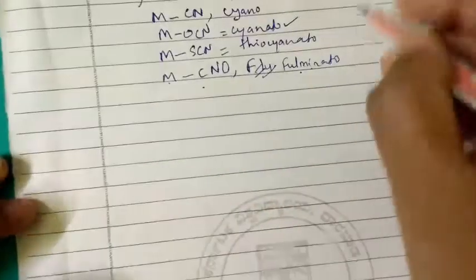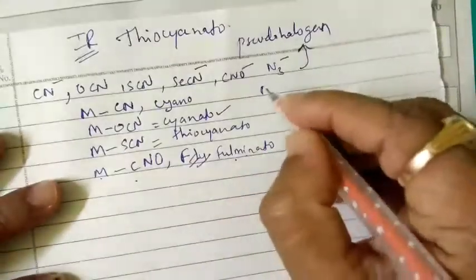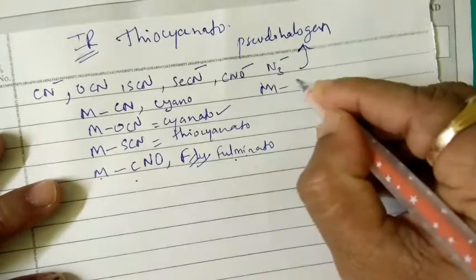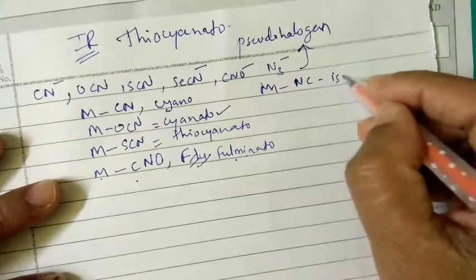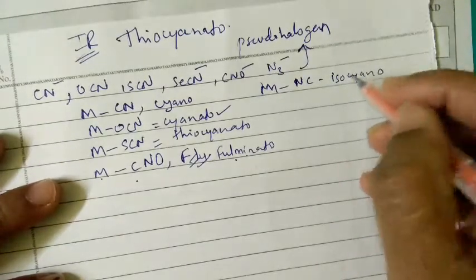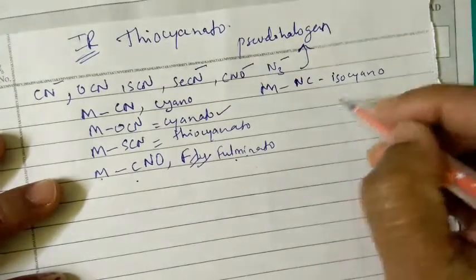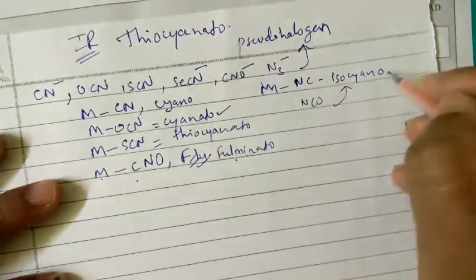If the metal is coordinated with the nitrogen, then it's called isocyano, or isocyanate if it is NCO.